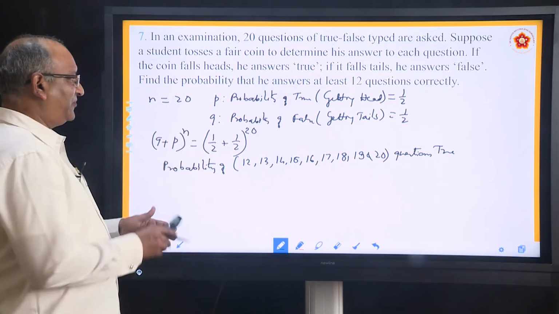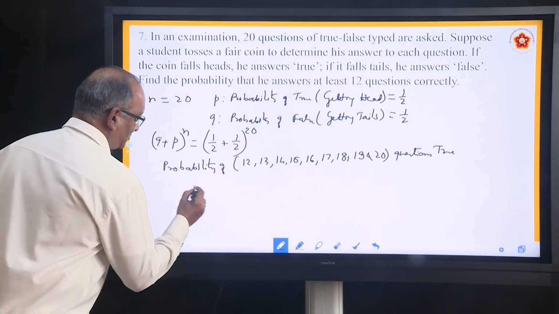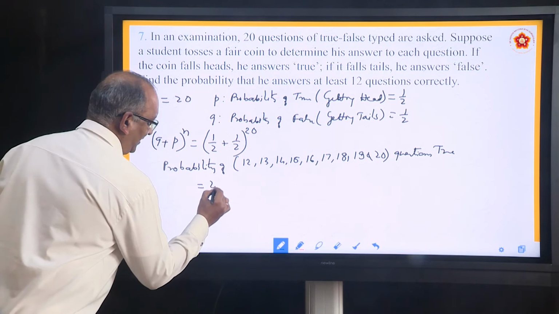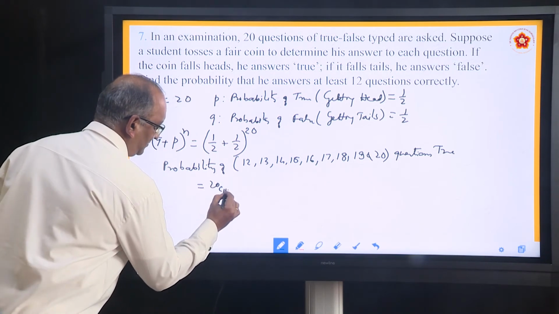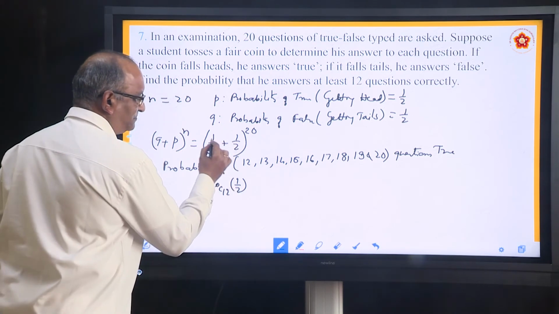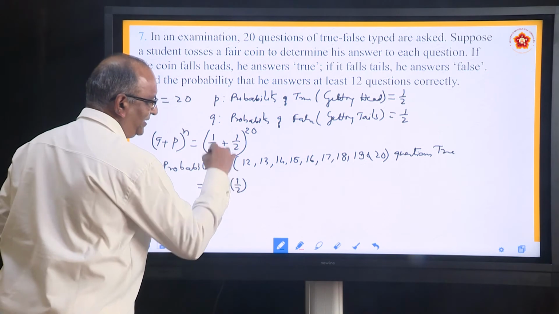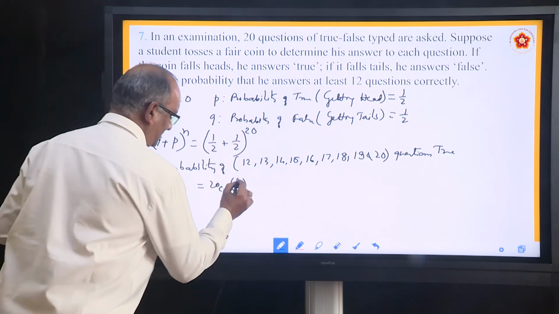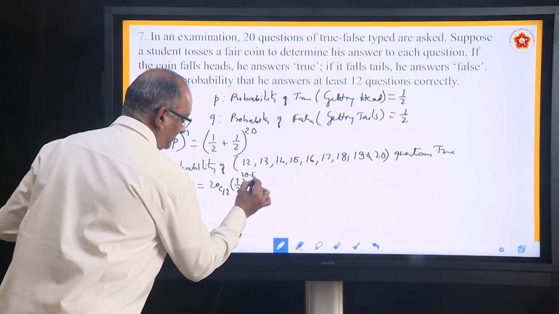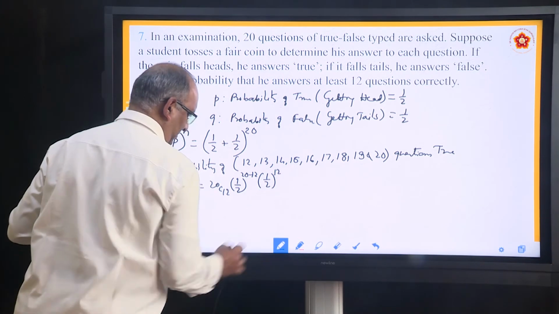So, how do you find for 12? We will say this is going to be equal to 20C12 into 1 by 2 to the power, because P and Q both are 1 by 2. Whatever is less here, that gets added there. So it is 20 minus 12 into 1 by 2 to the power 12.